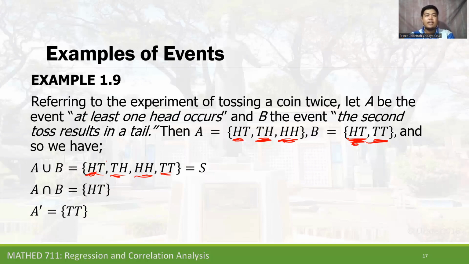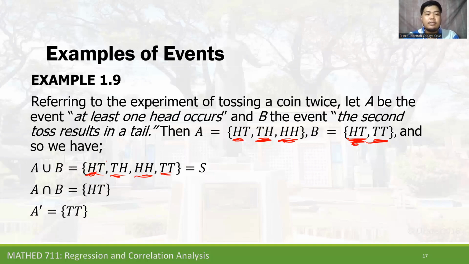And let's have A prime. A prime means what is not in event A. Event A prime is the complement with respect to the sample space. In the sample space we have HT, TH, HH, and TT. What is not in event A?